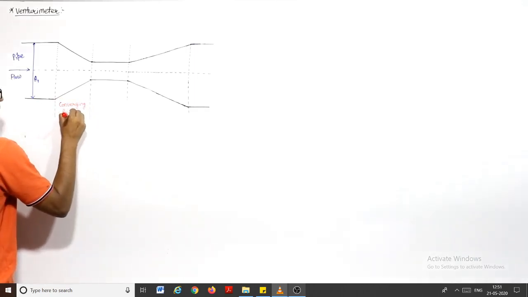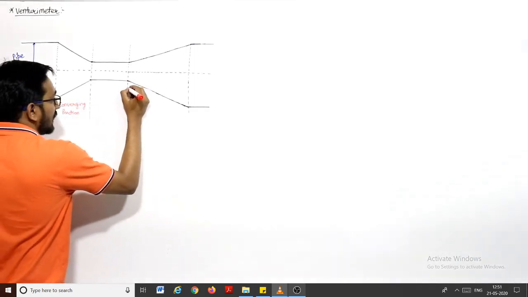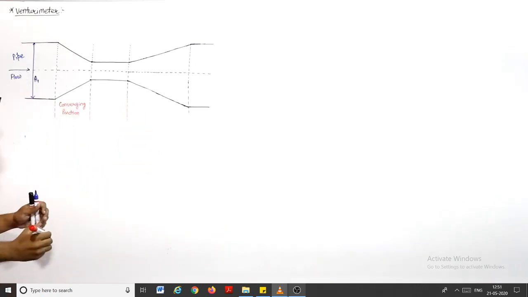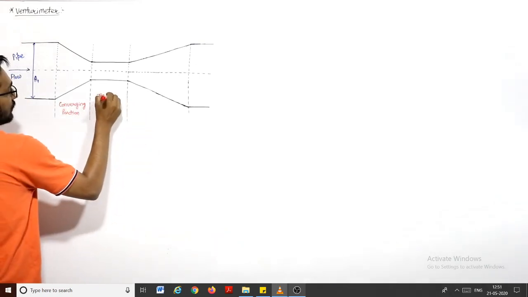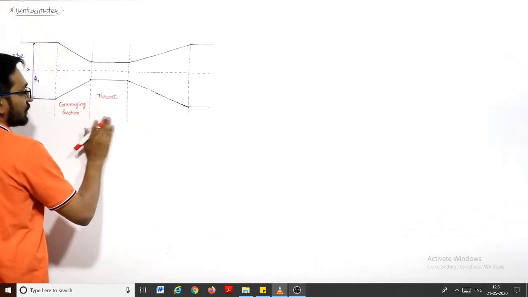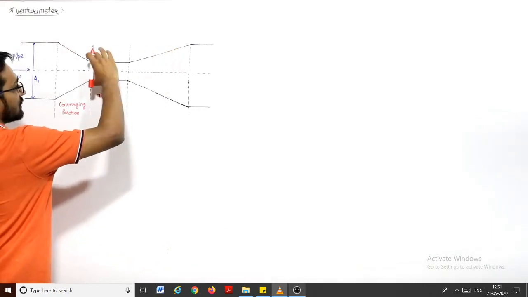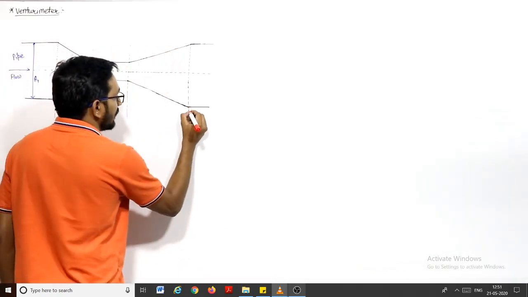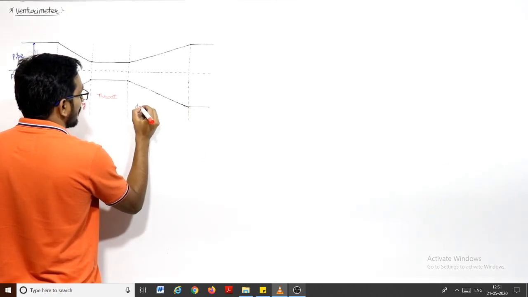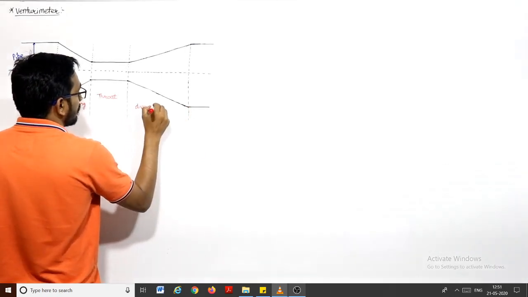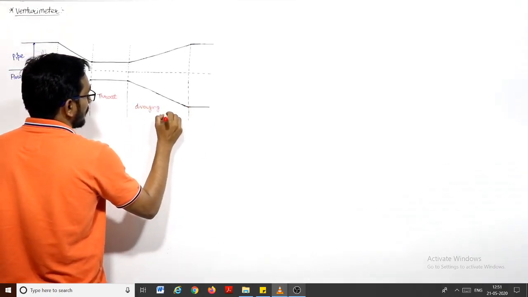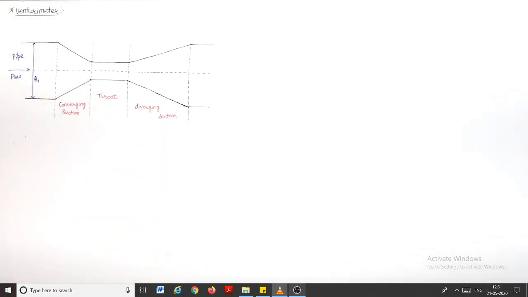This constant area portion is known as the throat. Throat is that portion which has the minimum area. And this portion is known as the diverging section.